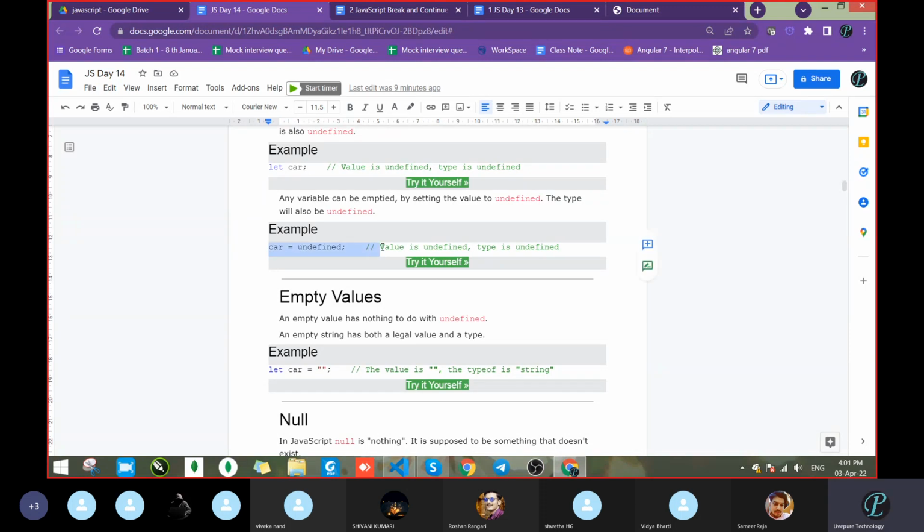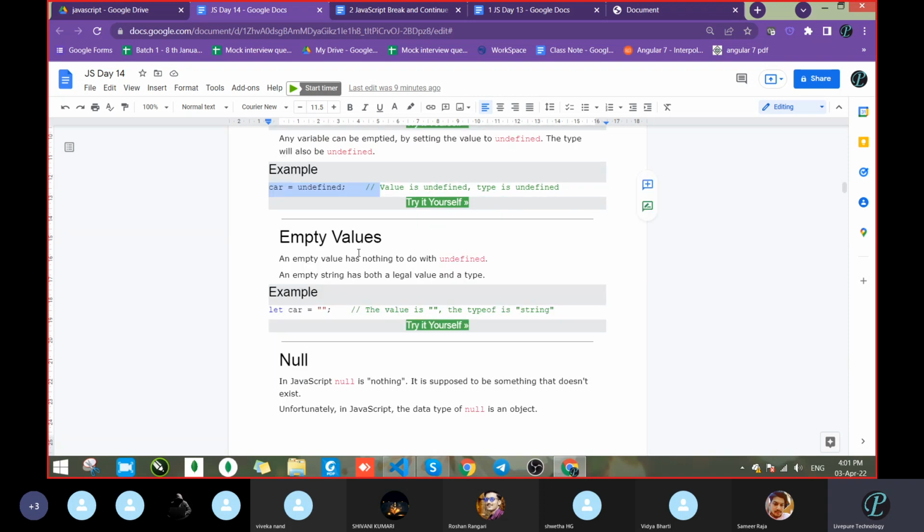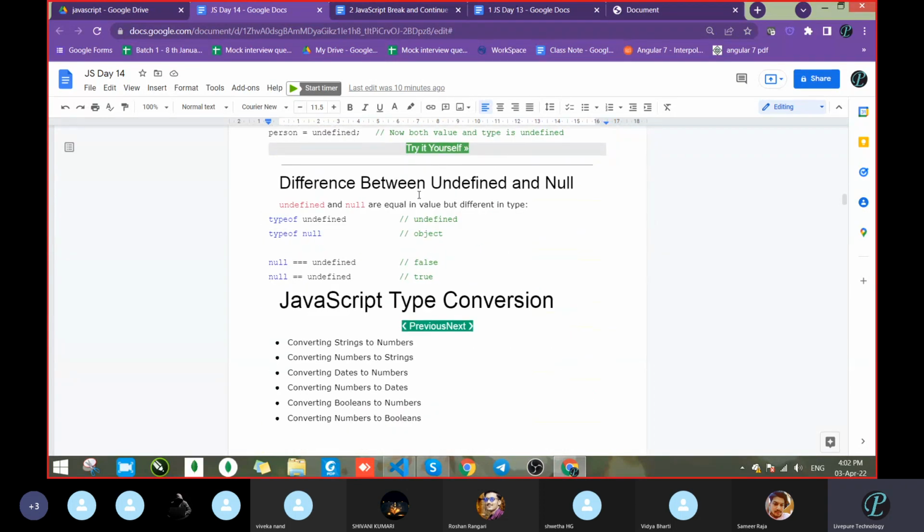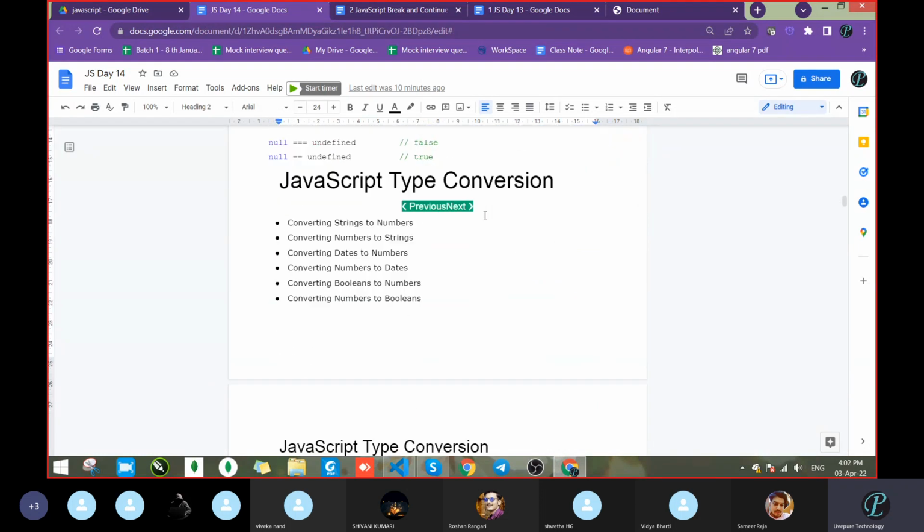Okay, so we can pass undefined also. This will also work because undefined is a value also. So next is an empty value, like just an empty string. Null is there, null is nothing, let it be undefined and null. What is the difference between them, we already discussed, I'm not going to check that. Next is type conversion.